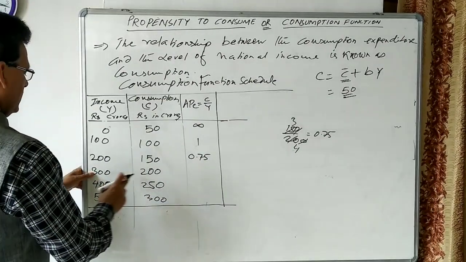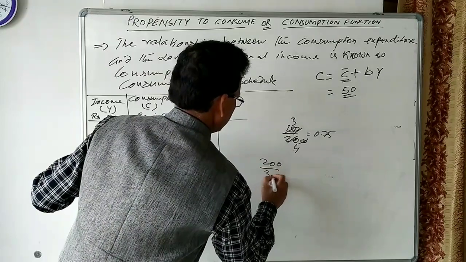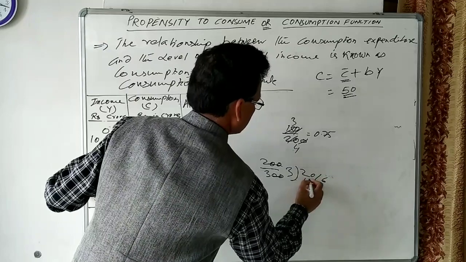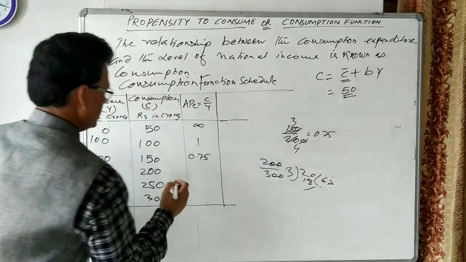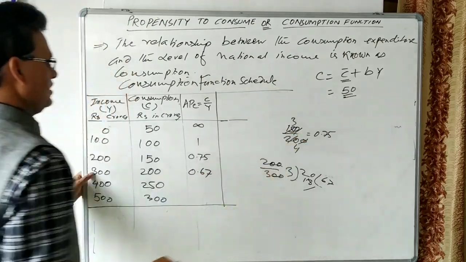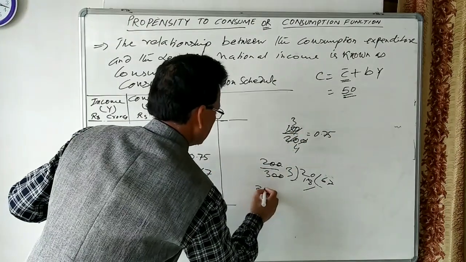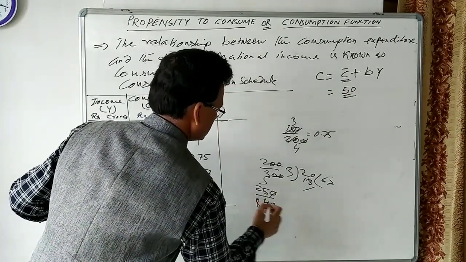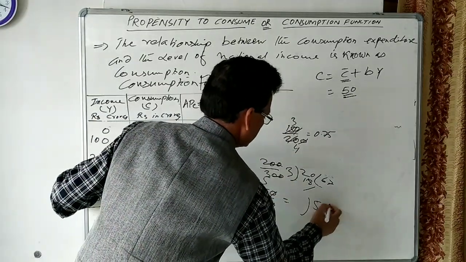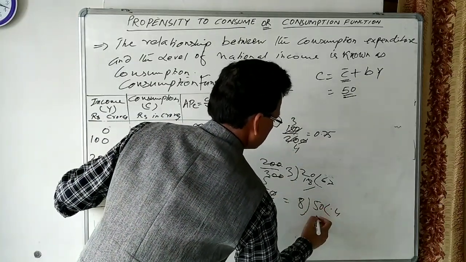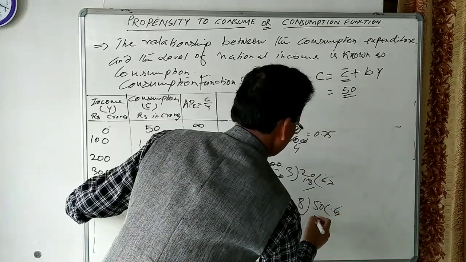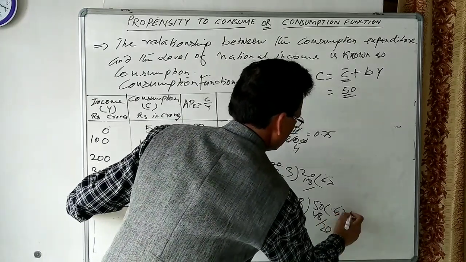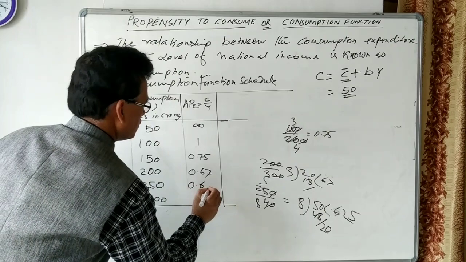Here let us see 200 divided by 300. So we can write 0.67. Let us see 250 divided by 400, so this will be 0.625.